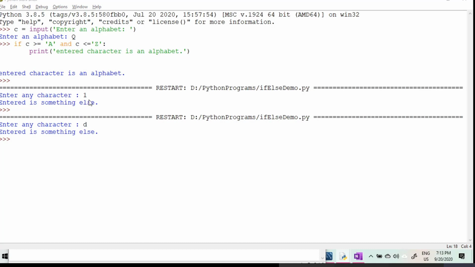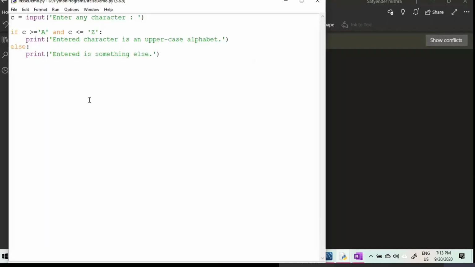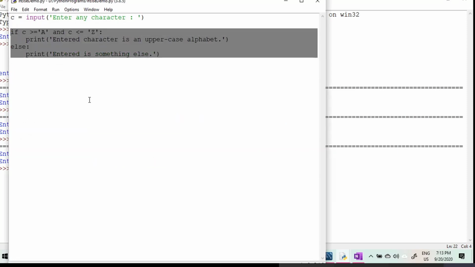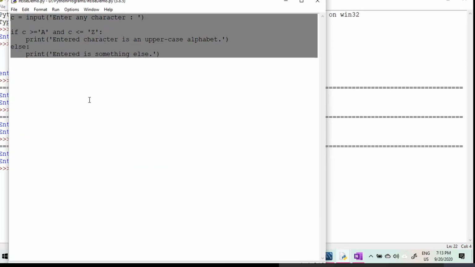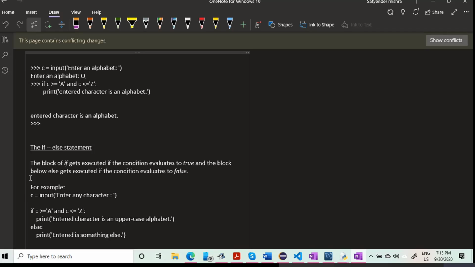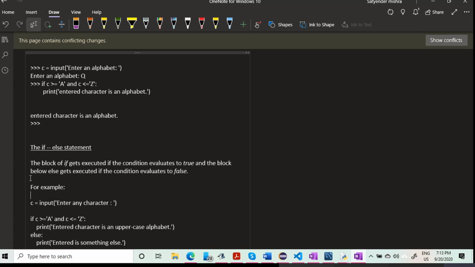And if I execute it and give the capital A, you can see that it is showing that entered character is an uppercase alphabet. So this is how if else works. Fine. Let me put it in our notes. I have many examples of if else you can think about in your head.